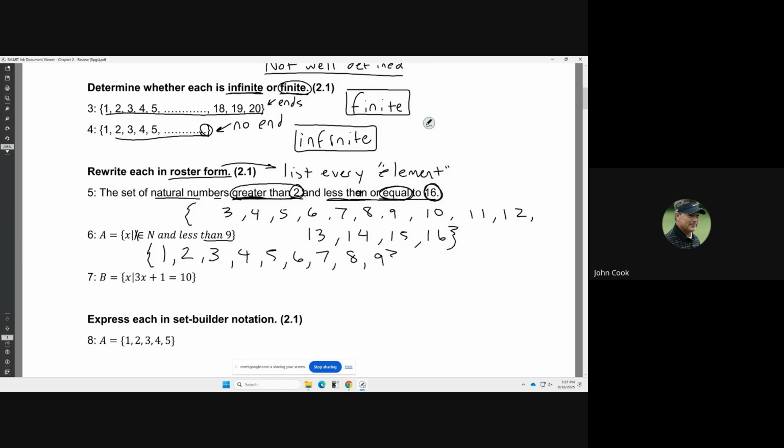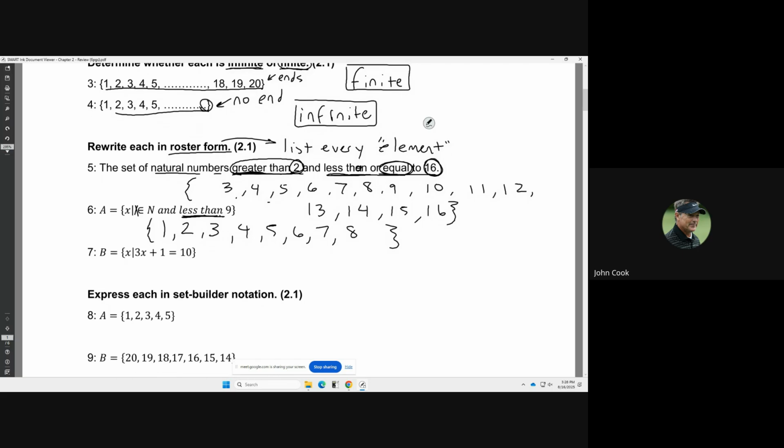Then we got to check the last number. The first number, 1, definitely is going to be there because it's the very first natural number. But then this one says strictly less than 9. So we're actually going to leave 9 off, because it doesn't say less than or equal to 9. If it said less than or equal to 9, then I would also include 9. But it doesn't say that or equal to part, so I'm going to leave it off. There we go. So that's that one in roster form. Next one says the values for x such that 3x plus 1 is equal to 10.